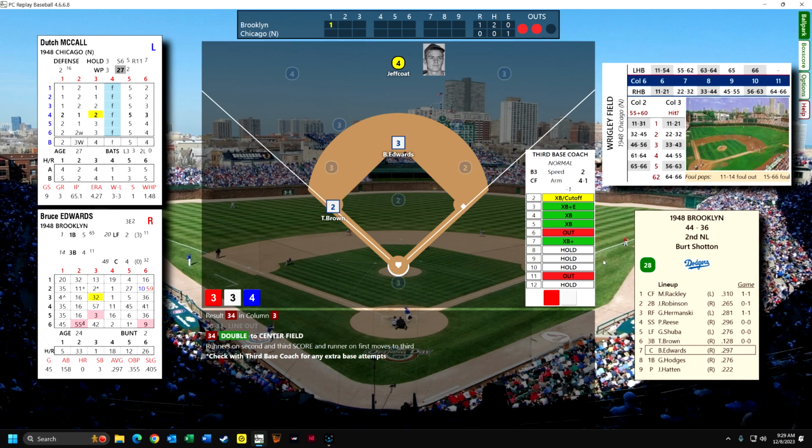He's not very fast, and I don't really control this, which is fine with me, because I think it's a little unrealistic to control things like you do in other games this way. And he scores, so that lucked out. It had the 2 plus 2 in this case equals 4, and 4 is the extra base sign.